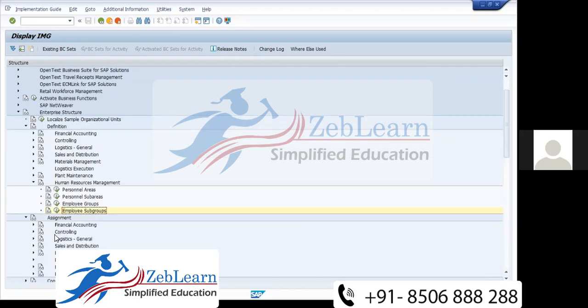We did not create a payroll area. Payroll area is a part of payroll management, so no need to create it now. Once you create it, then I will do some activity from payroll management. That's why I'm not creating it currently. Once we have created each and everything, the second concept is assignment. We must do assignment after creation.